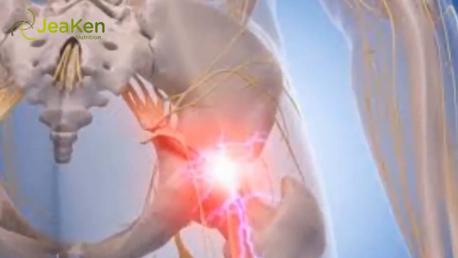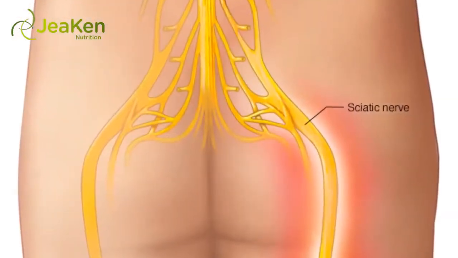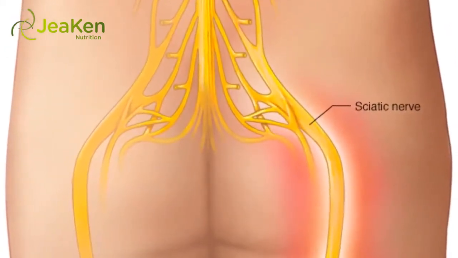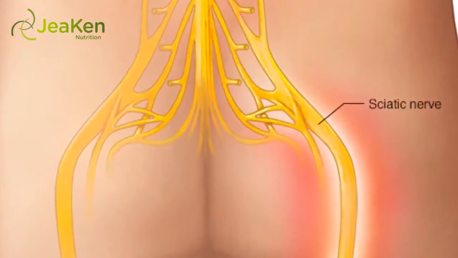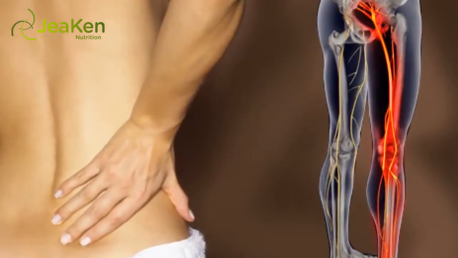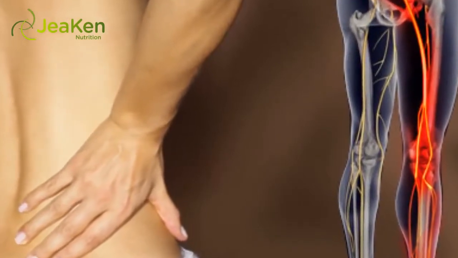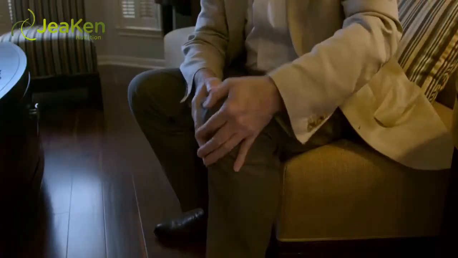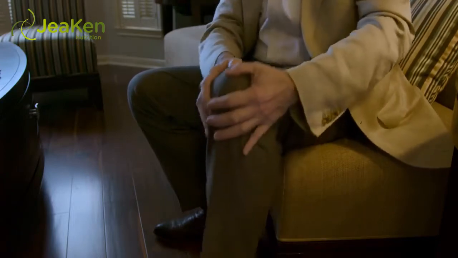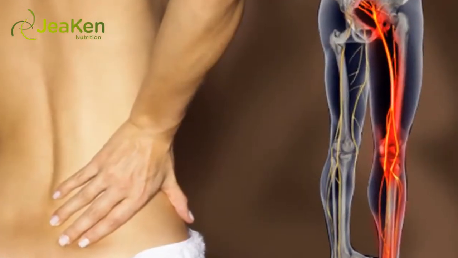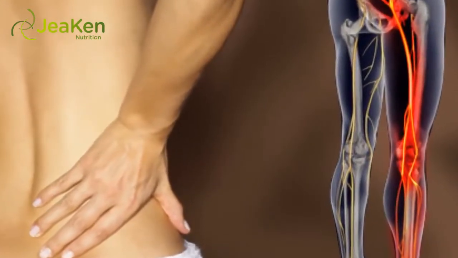What causes sciatica pain? The sciatic nerve is the longest nerve of the body. It starts from the lower spinal cord and then goes down through your hips and buttocks, then down the back of the legs. If you suffer from sciatica pain, you will most likely experience mild to severe pain in the areas of your body where the sciatic nerve runs. There will also be times when you may experience numbness and weakness in these body parts. The reason you feel pain is because of sciatic nerve compression, irritation and swelling. The most common causes for developing sciatica pain are as follows.